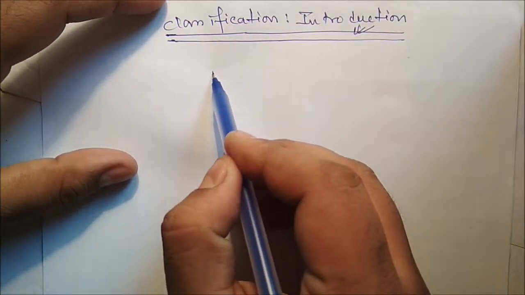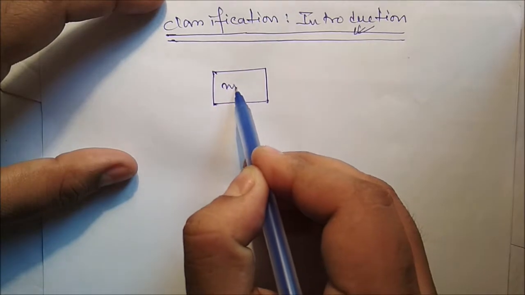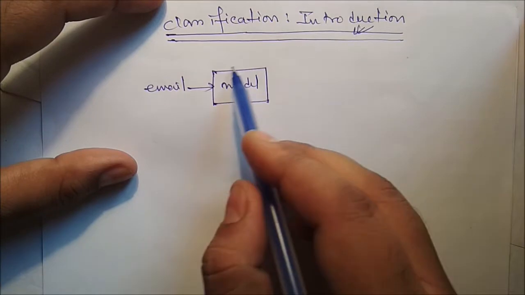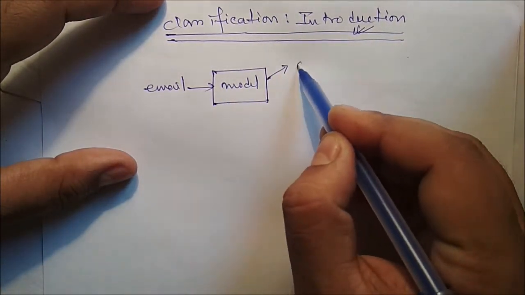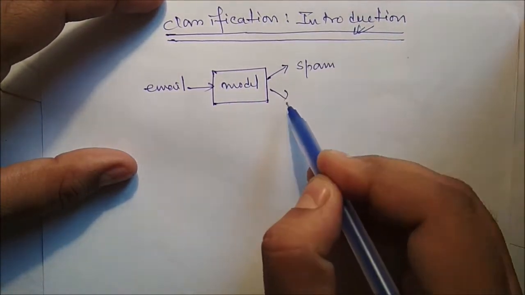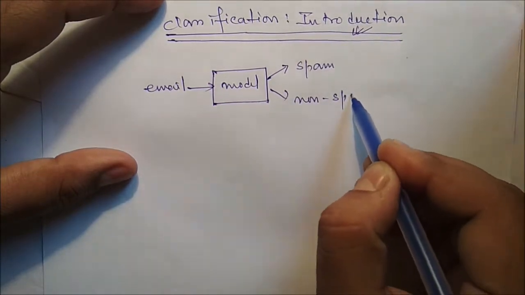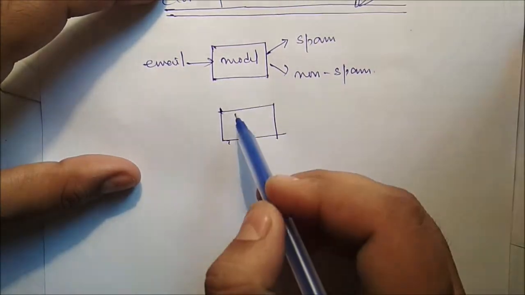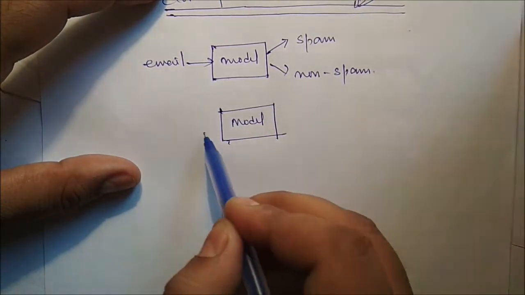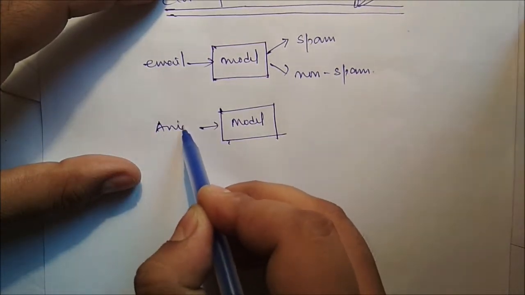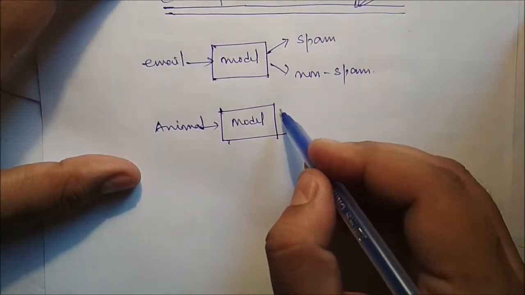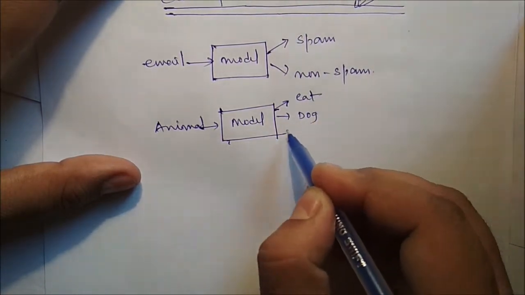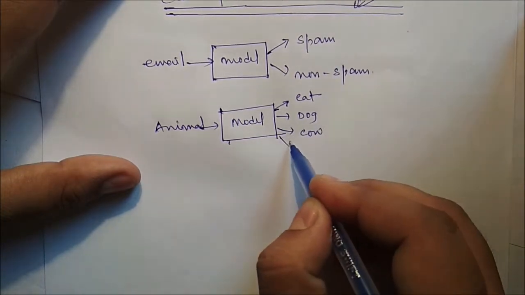Suppose we have a model and we have an email. Now through this particular classification model we can check whether it is a spam email or non-spam email. Similarly, suppose we have a model and in input we just give the features of a particular animal, and we can say whether the animal is a cat or a dog, or a cow, or unknown.